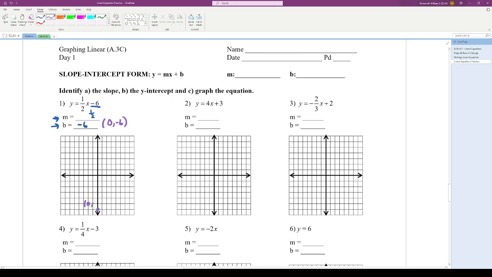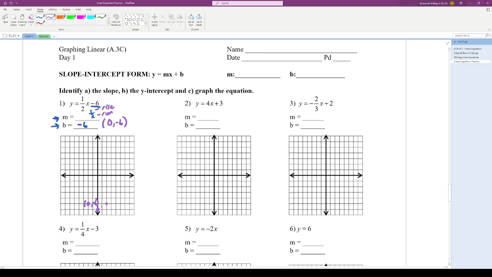at (0, -6). Then we use our slope, remembering that we have rise over run. We have a rise of +1, so we go up 1 space. And then we have a run of +2. Our run is always positive, so we go up 1 and right 2 to find a point right here.